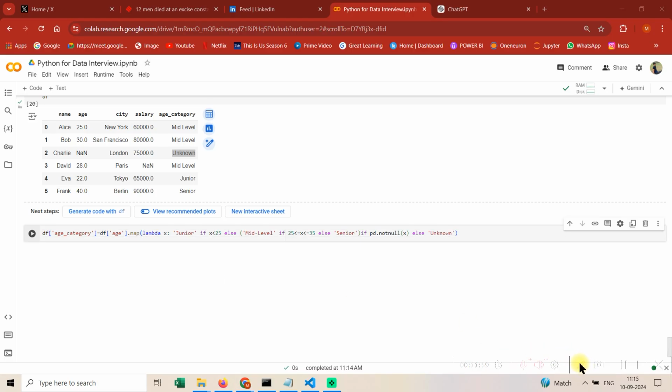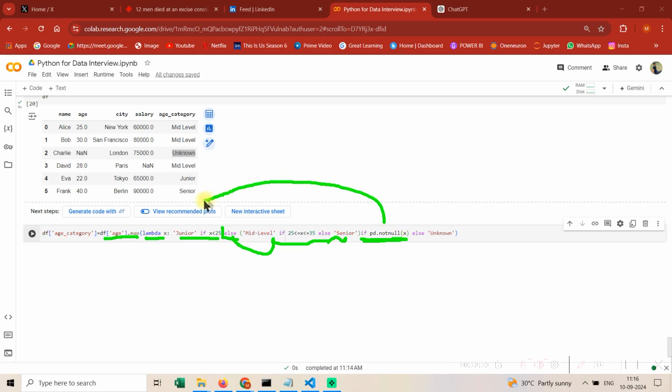So let me make you understand the code. This is very important. We are applying map, then this is the syntax, and then we are writing this thing. So if it's going to end over here, else it's going to go here, else it's going to go to senior, and if this condition is true, pd.notnull, then it's going to go inside this lambda thing, otherwise it will simply return unknown. Why? Because if it's null, I need unknown, otherwise it will go inside this and do all those things.